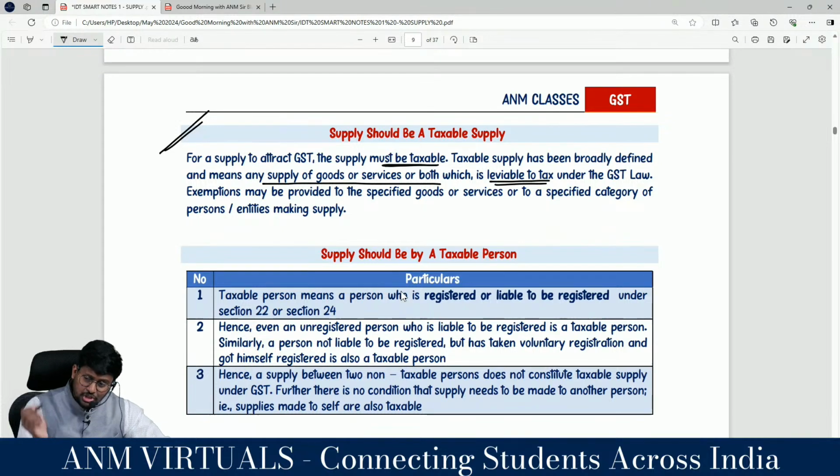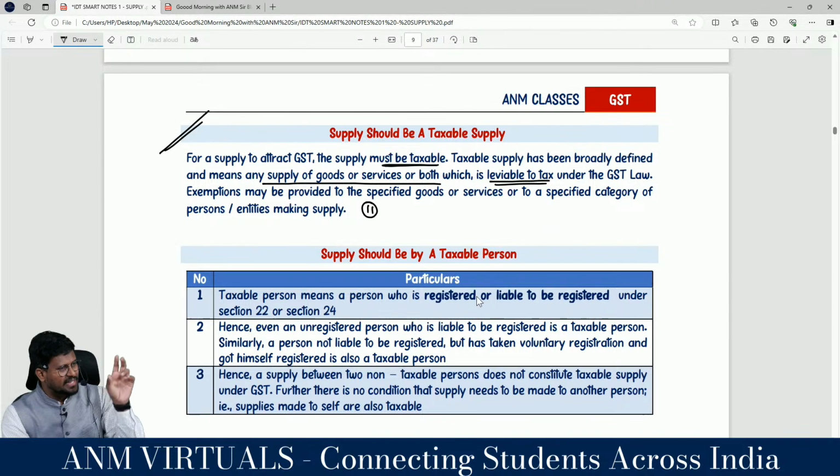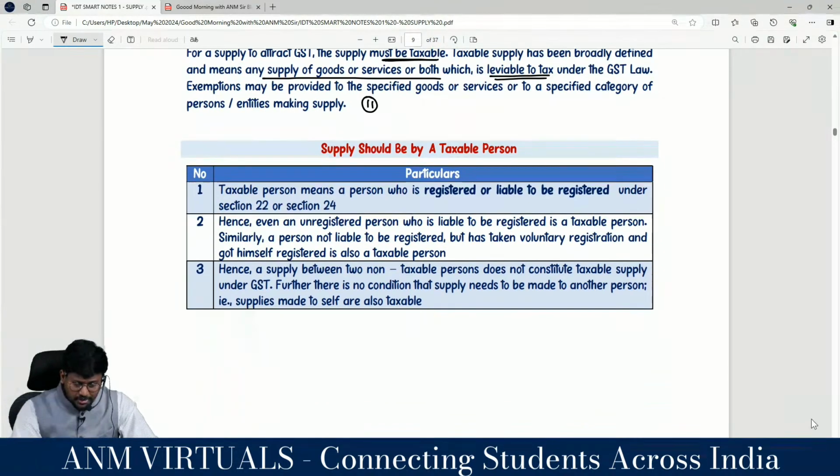Sir, exemption may be provided to specified goods or services or to a specified category of persons or entities making supply, as per section 11 of the CGST Act. In case it gets caught in the exemption, it is not a taxable supply. It is a supply, and the supply should be by a person.